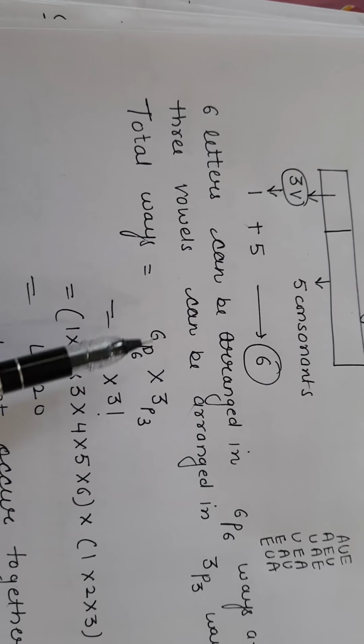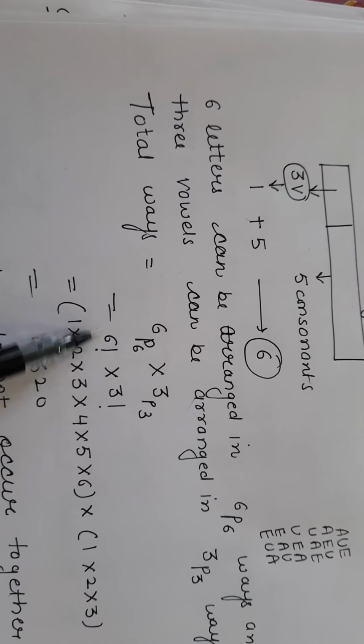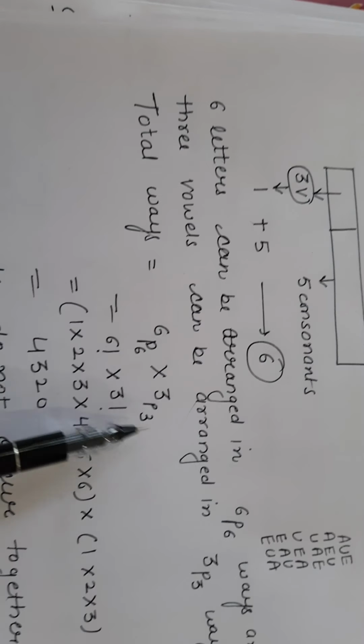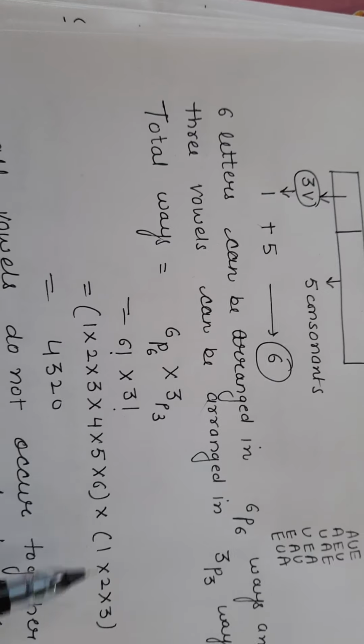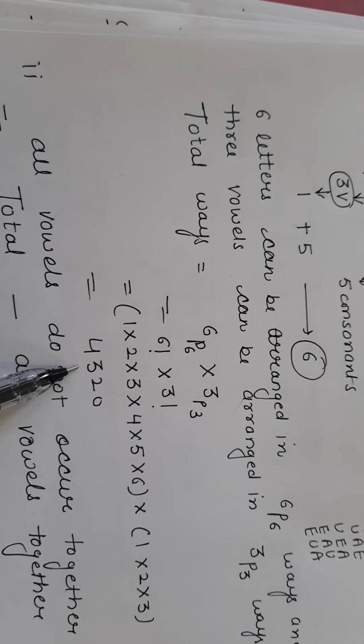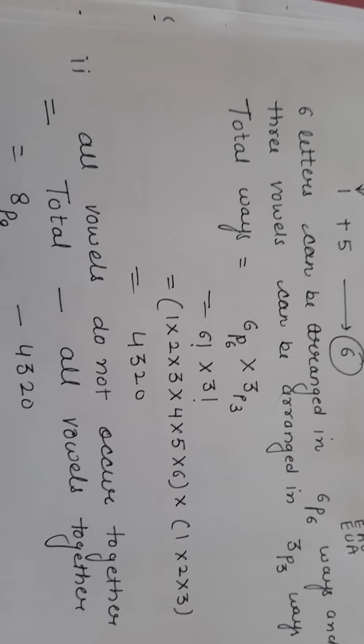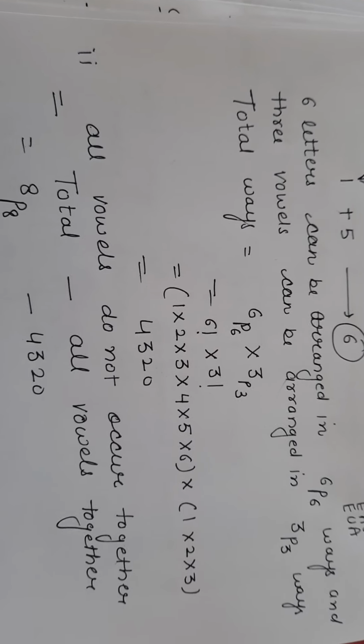6 factorial divided by (6 minus 6) factorial, 0 factorial is 1. So this is 6 factorial only. Same here, 3 factorial. Put values. Your answer will be 4320. The second part, all vowels do not occur together.